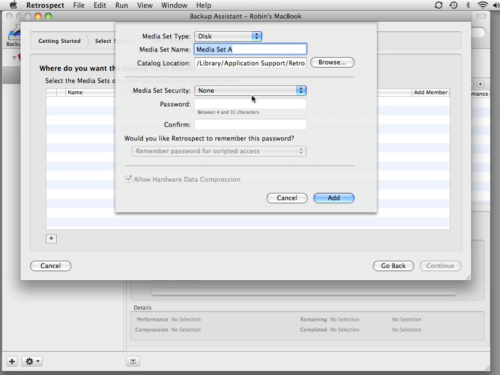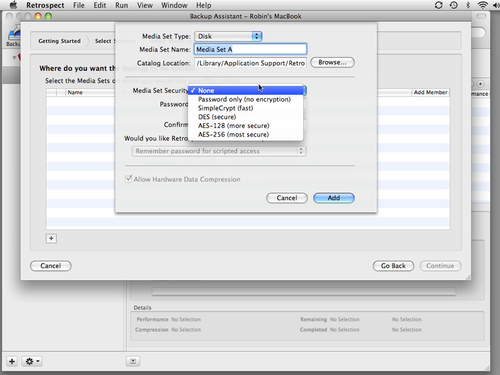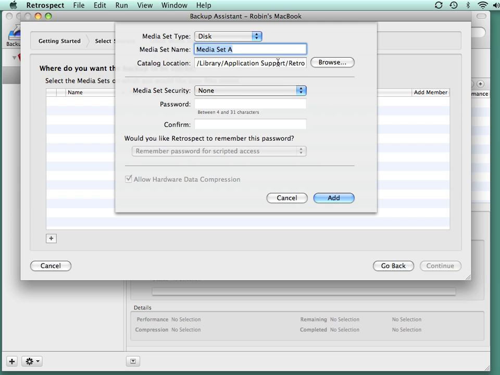We can also specify the types of encryption we'd like to use with Retrospect. We can select password only, simple crypt, DES, or advanced level AES 128 or 256-bit encryption. If you decide to use encryption, make sure you don't forget the password because that password cannot be recovered at a later time. Retrospect will also show us the location for the catalog file, which is an index of all the data on our backup.